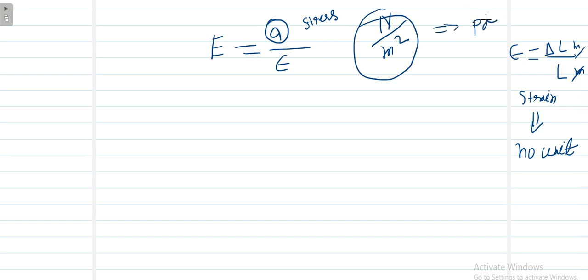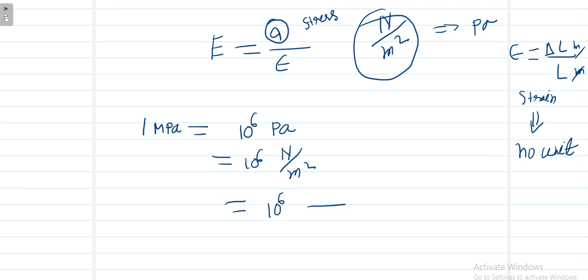We will denote that as a Pascal. So here we can see one particular relationship, that is 1 megapascal. 1 megapascal means what? We know that whenever the mega term comes, that means 10 to the power 6. 1 megapascal means how much? 10 to the power 6 Pascal, right? And we know that 10 to the power 6 Pascal means 10 to the power 6 Newton per meter square. So if you convert Newton per meter square to Newton per mm square, what will we get? 10 to the power 6 Newton. If you convert 1 meter to mm, we can write 1000 mm is nothing but 1 meter.